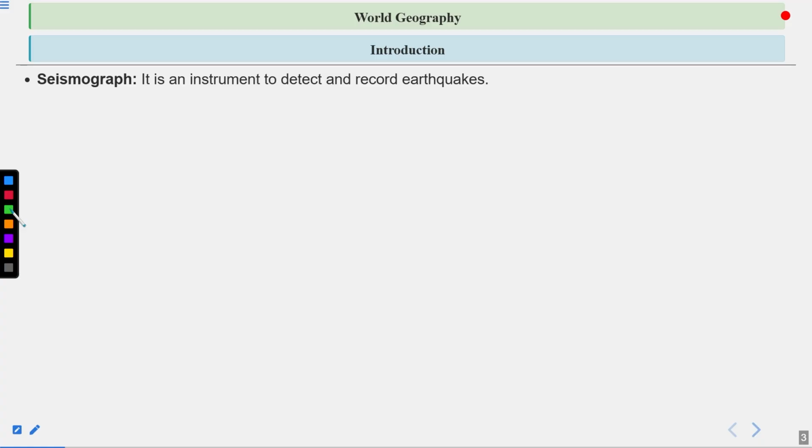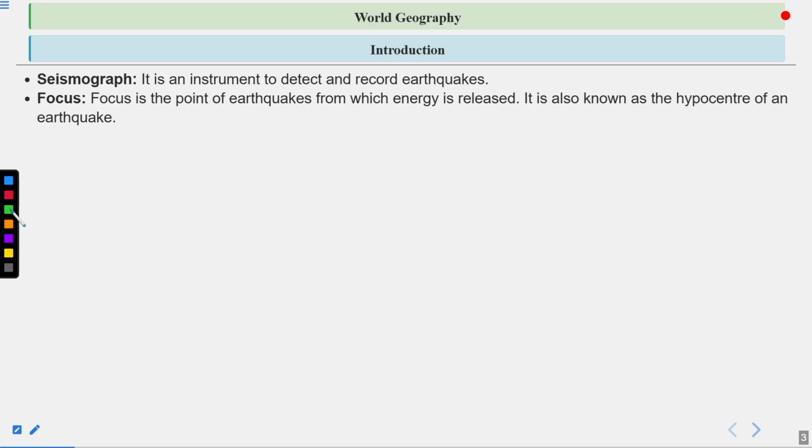So let's start with the introduction. Seismograph is an instrument to detect and record earthquakes. A seismograph is a type of instrument that we generally use to detect seismic waves and to study them, and it also helps us in understanding the phenomena of earthquakes.